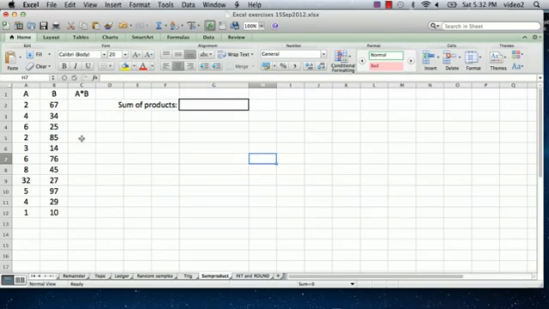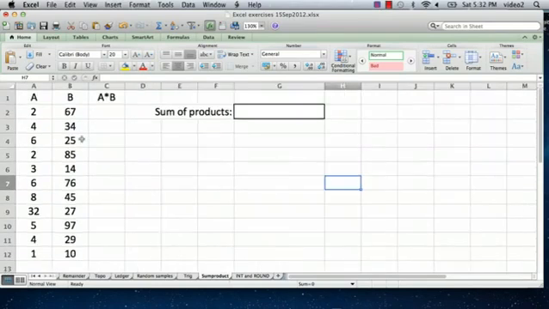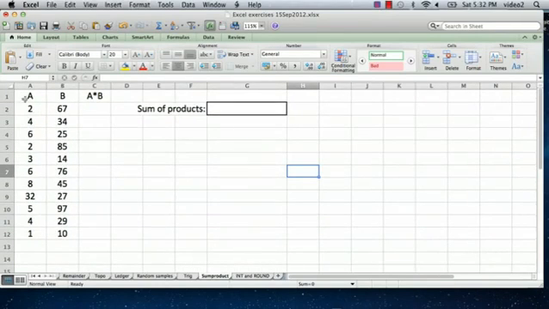So I have a spreadsheet set up here where I have two columns of numbers, and they're just random numbers. They don't mean anything, but I'm just going to do some calculations here. And what I'm going to do, and as I say, it was fairly commonly done, is calculate the product of the first two items and then the product of the second two items, and then add up the sum of all the products. So we can do this the brute force way.